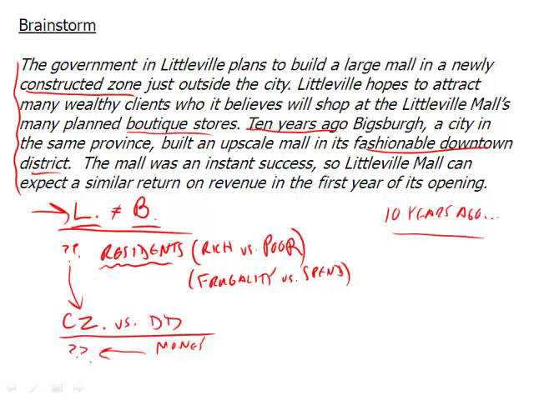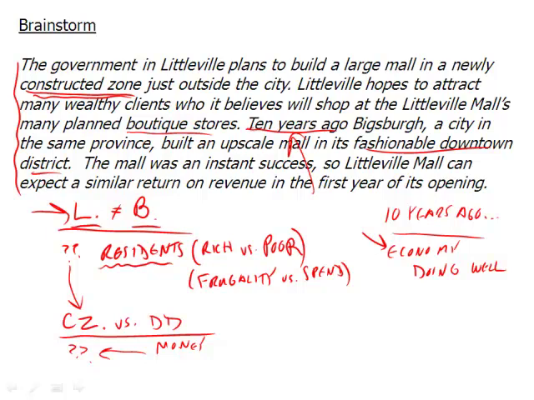maybe the economy was doing well. Things change. We don't know. So these could be very similar cities. We could have a very nice constructed zone here. This could be a great place. Everyone wants to shop with new fountains and everything. But if the economy is doing poorly, then wait a second, that argument falls apart. So this is another important thing, that, of course, is the 10 years ago.